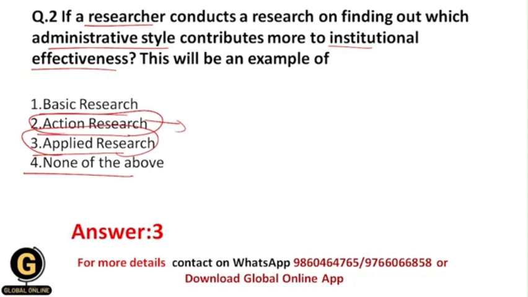Okay, so basically we are going to find out about different administrative styles, and then subsequently we are going to check how much it has an effect on institutional effectiveness. So basically here we are going to implement applied research, not action research. And basic research is nothing but fundamental research. This is pure research, and mainly it focuses upon the development of a theory. So by using basic research we don't solve immediate problems like this. Okay, that's why the correct answer for this is 3, that is applied research.